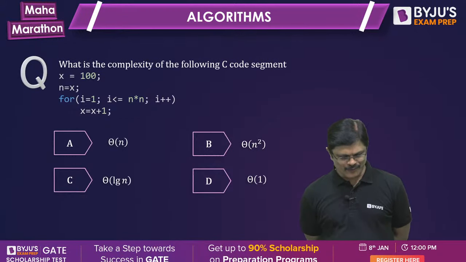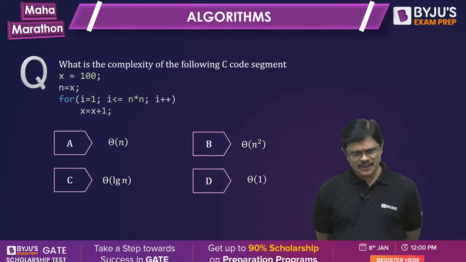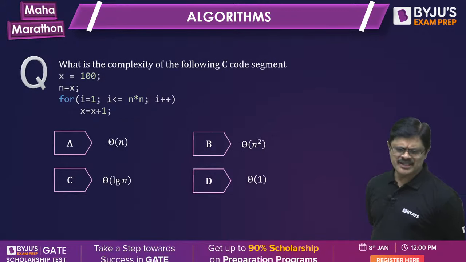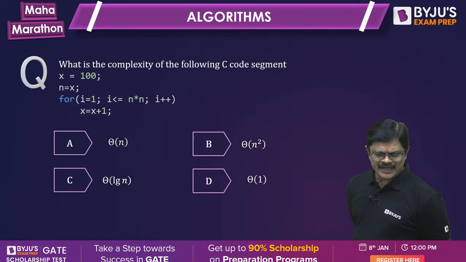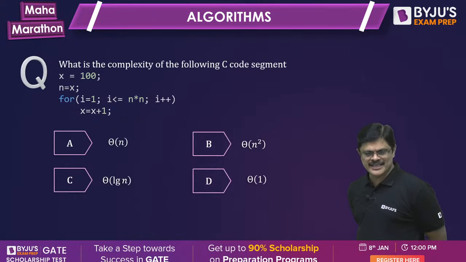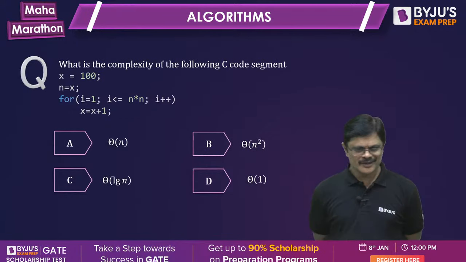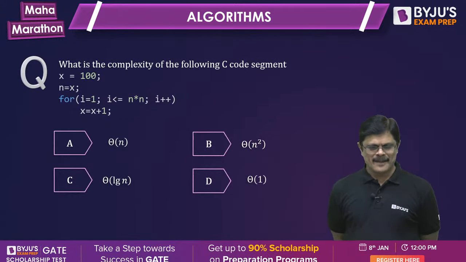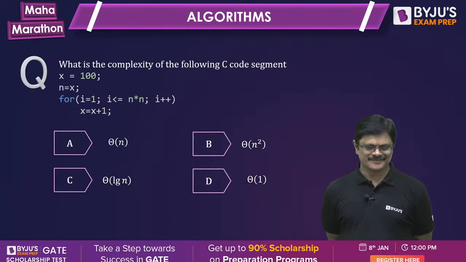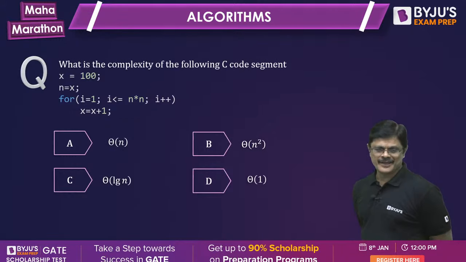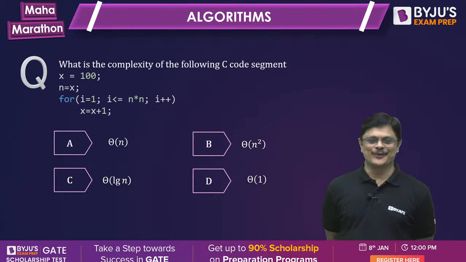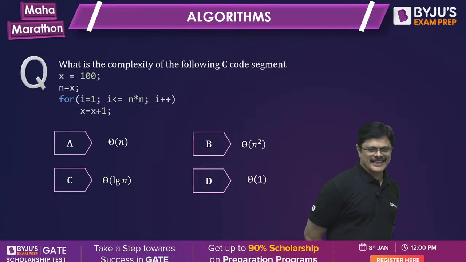B, theta n square. Wow. D, theta 1. Kaustubh Nageshwar says D. Saubhagya Naik says B. Chandan Kumar, very good. Harsh says B. Pranab Paul says D. Suraj Mishra also says D. Now people started thinking about this option. Very good. Saubhagya Naik changed his answer to D.